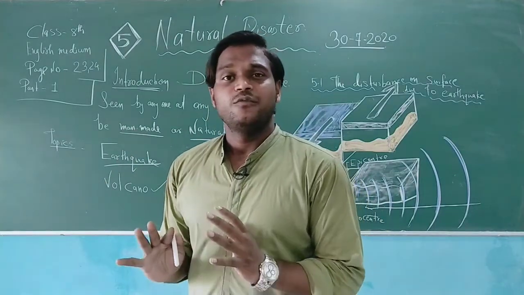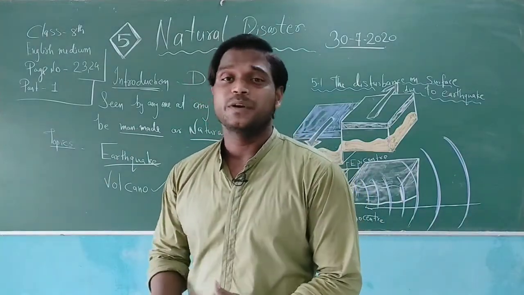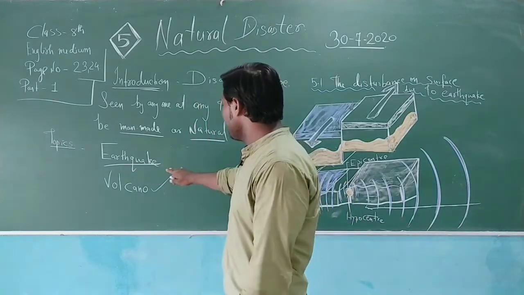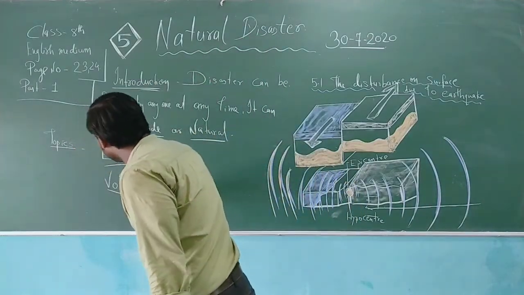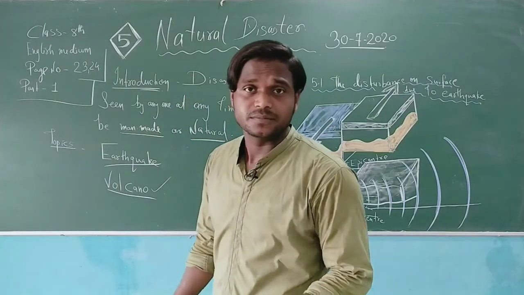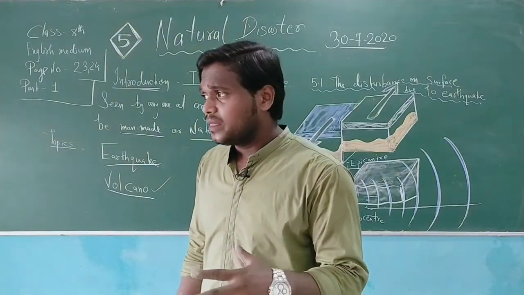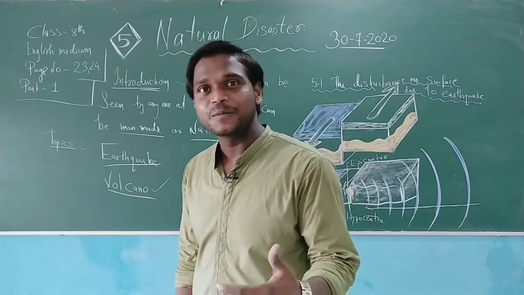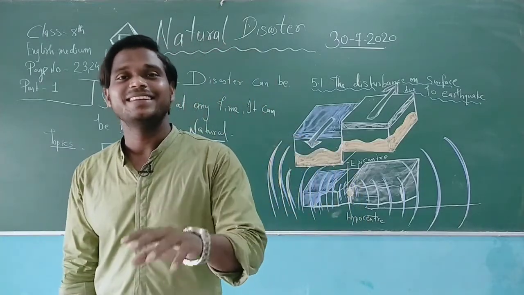Actually, volcanoes are also responsible for coal production. These kinds of volcanoes are also responsible for diamond production, and also for good fertility of the soil. But how? That we will know in this lecture.